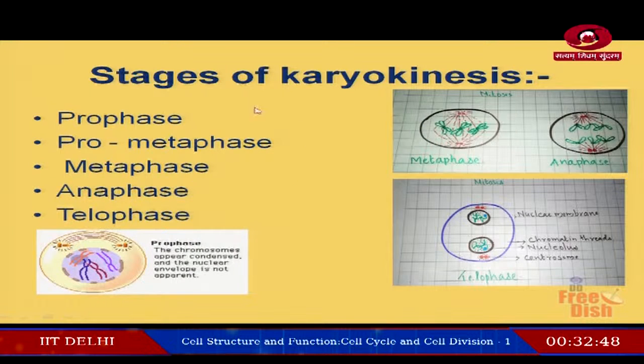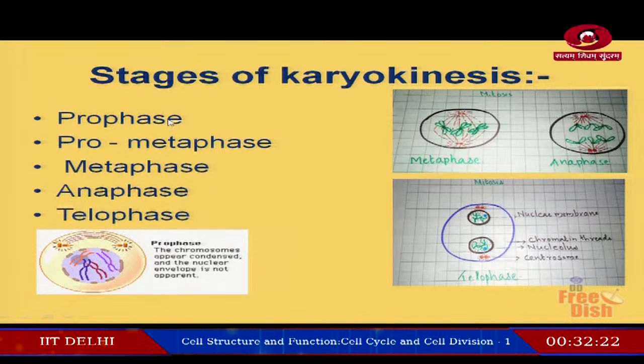Here comes the stages of karyokinesis. Here also the cell will divide by karyokinesis followed by cytokinesis. The different stages of karyokinesis. You know what is karyokinesis? Yes, it is the division of nucleus into 2.